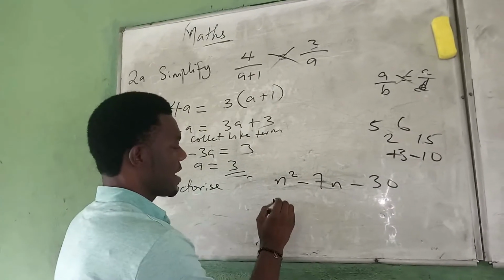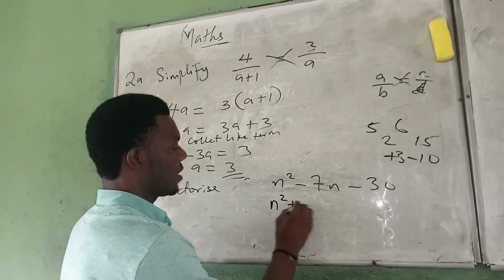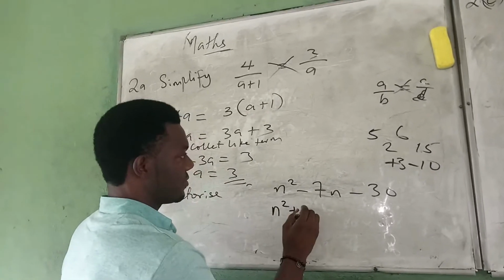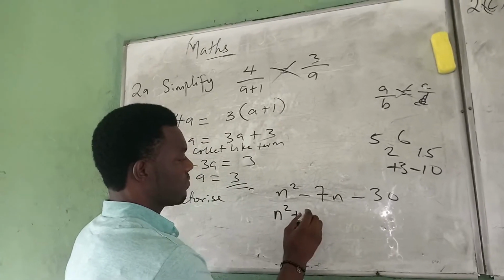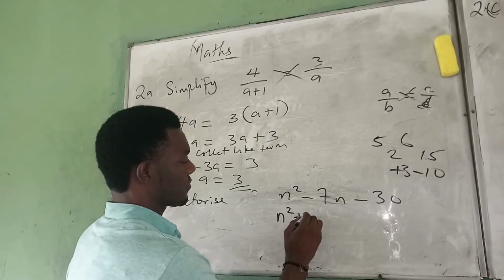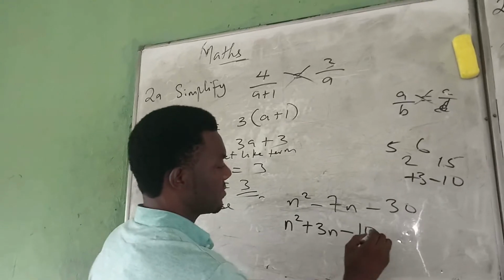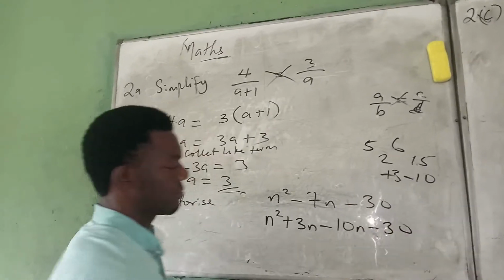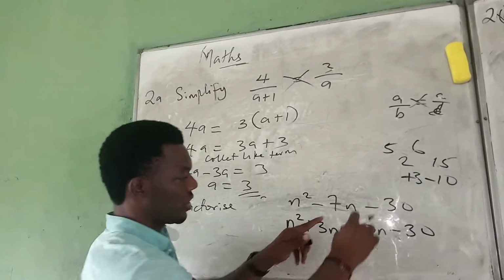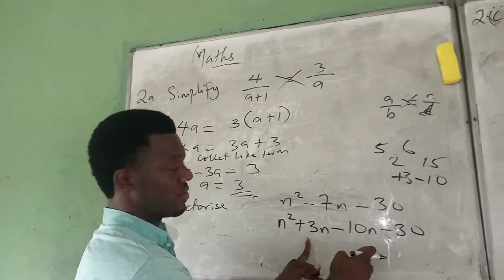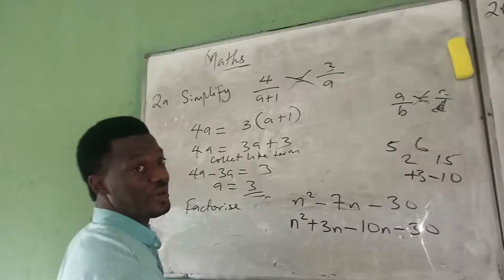So we have now n squared plus 3n minus 10n minus 30. See, what we have done is just to replace this. So that's how we get this. And now we factorize, putting the bracket.